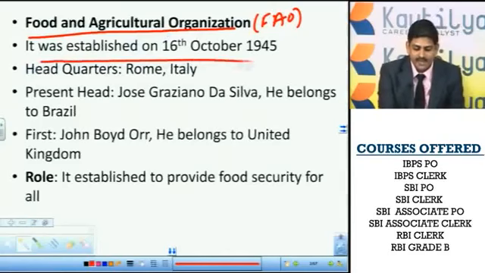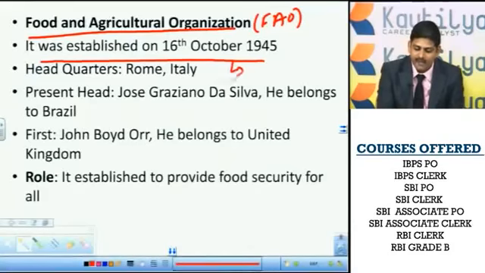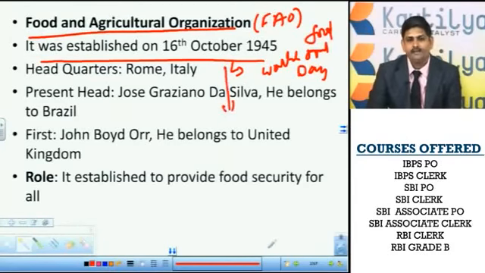So this is the day of the foundation, the 16th October 1945. The same day we are celebrating World Food Day. Okay, so in competitive examinations, days and celebrations are very important. One among them is this. 16th October, every year we celebrate as World Food Day. Now, every year it will choose a theme. So what was the theme in 2015 celebration?